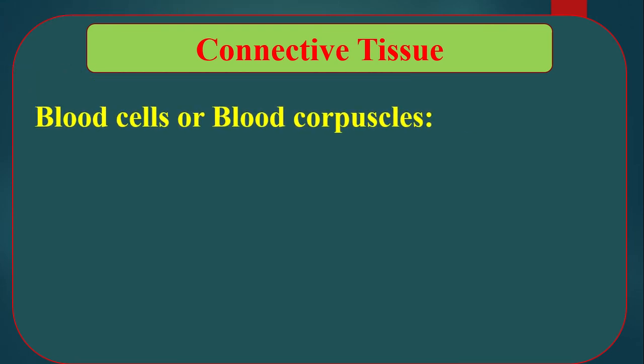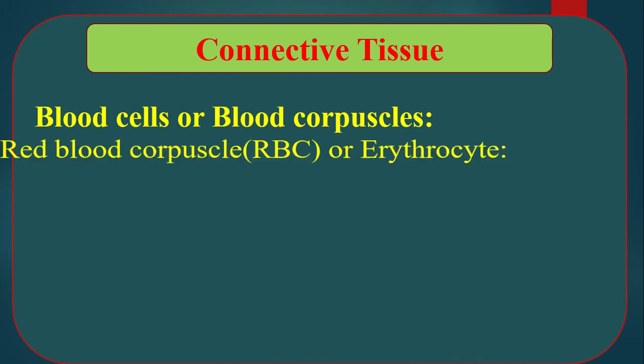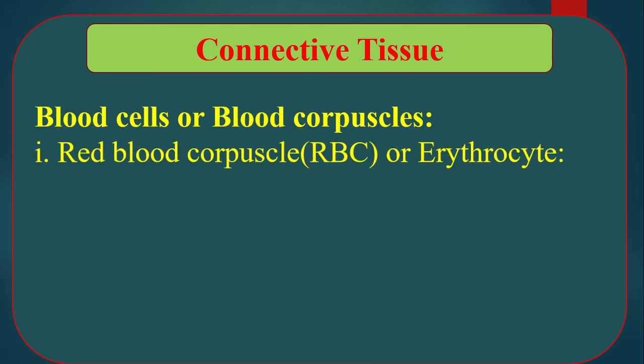Blood cells or blood corpuscles. That means the cells which are present in blood are called blood cells or blood corpuscles. There are three types of blood corpuscles. Number 1 red blood corpuscles or erythrocytes.